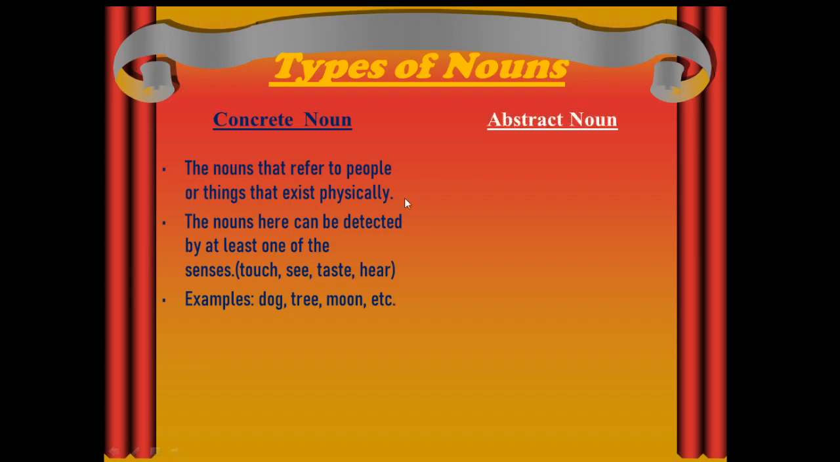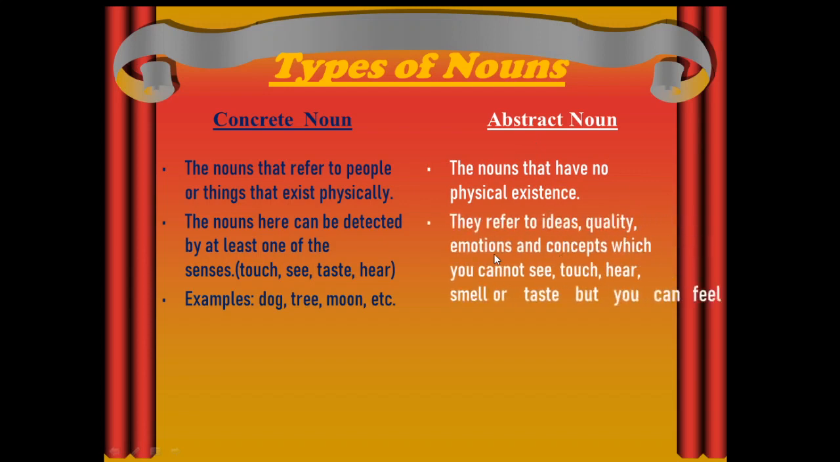Now, coming to the just opposite of concrete noun, which is abstract noun. The nouns that have no physical existence. They refer to ideas, qualities, emotions, and concepts which you cannot see, touch, hear, smell or taste, but you can feel. We cannot use these senses here, but we can feel whatever words are being used.